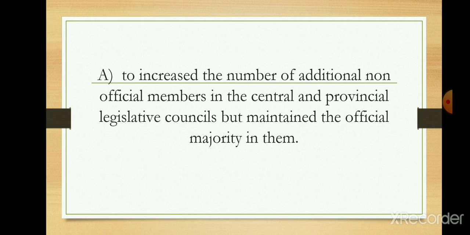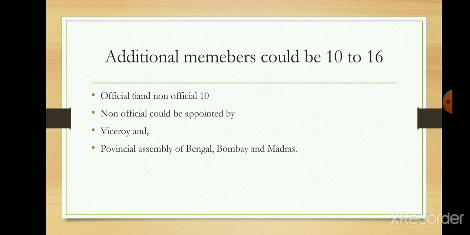Now let us understand the features of this Indian Council Act of 1892. The first is that through this act there was an increase in the number of additional non-official members in central and provincial legislative councils, but the official majority was maintained in them. Let's see how.